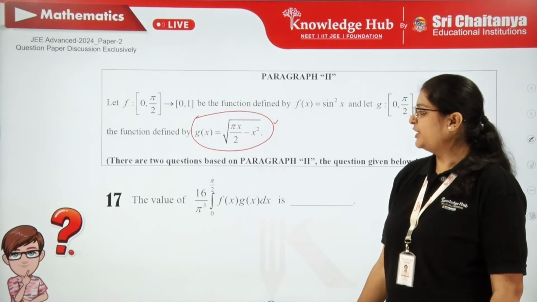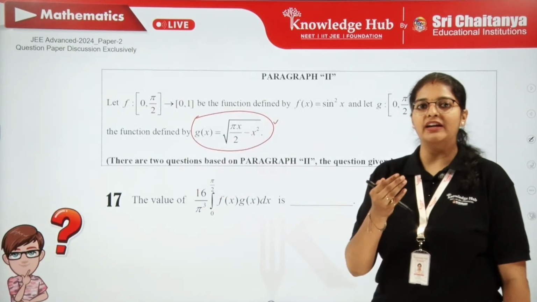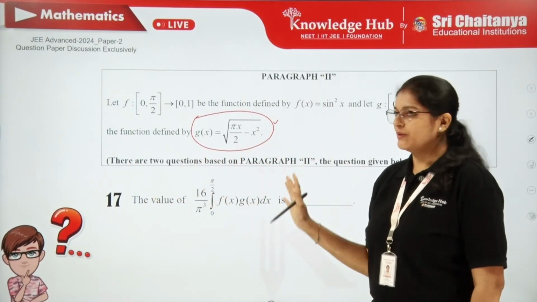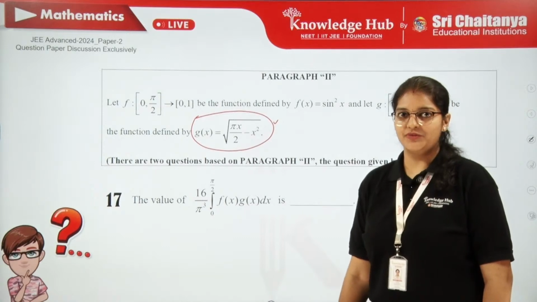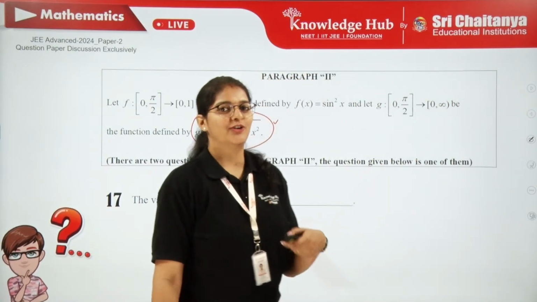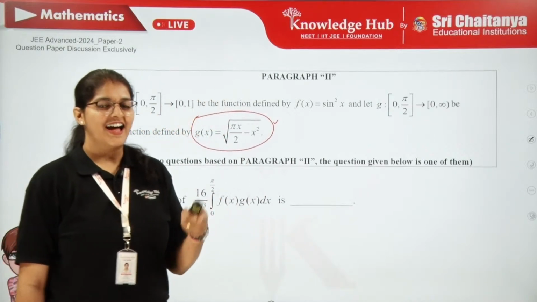So paragraph 1 and 2 are okay. Only 1 or 2 questions are very lengthy. Otherwise the paper was very easy, I can say easy to moderate type of questions we have seen in section 3 and section 4. So that's it. I hope you have followed all the questions and cross-checked all the answers also.